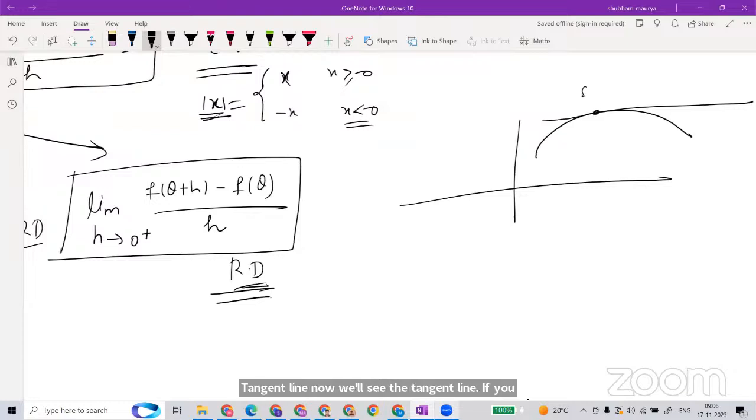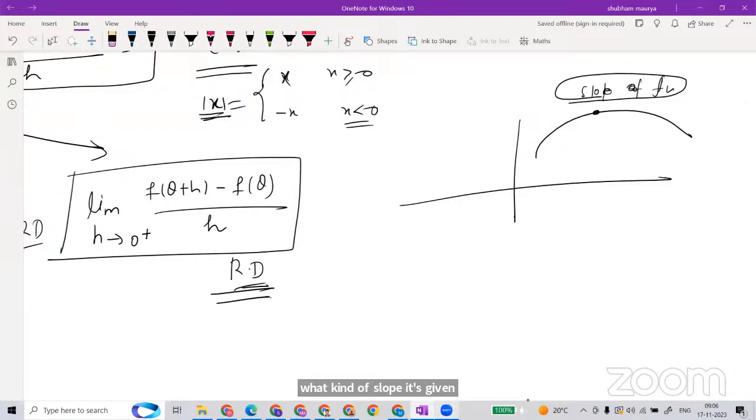If you are talking about the slope of a function, in which sense am I saying the slope? The slope of a curve, the slope of the tangent at that point.